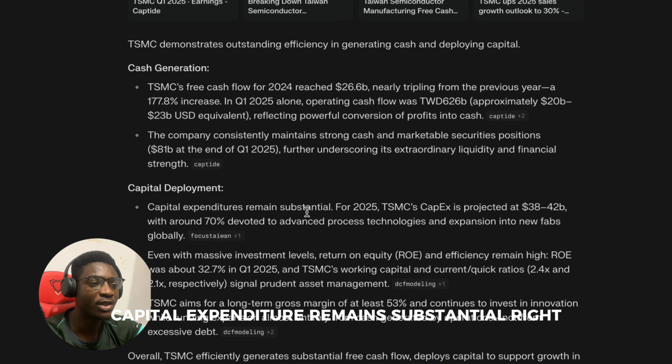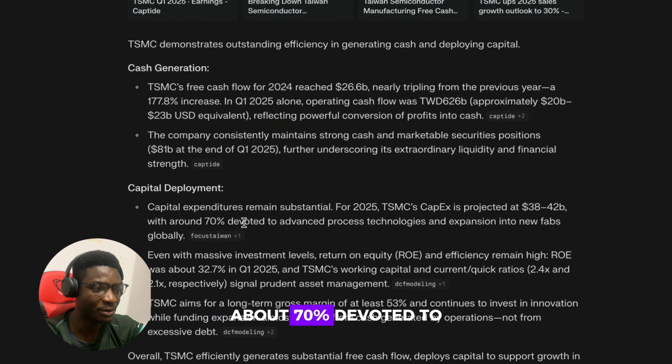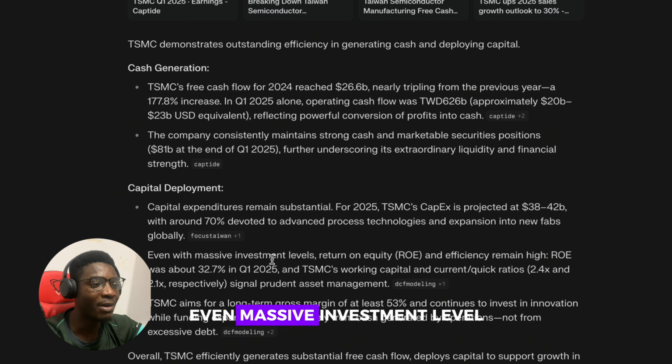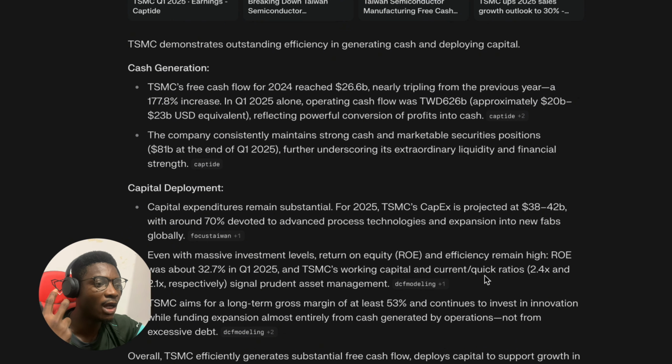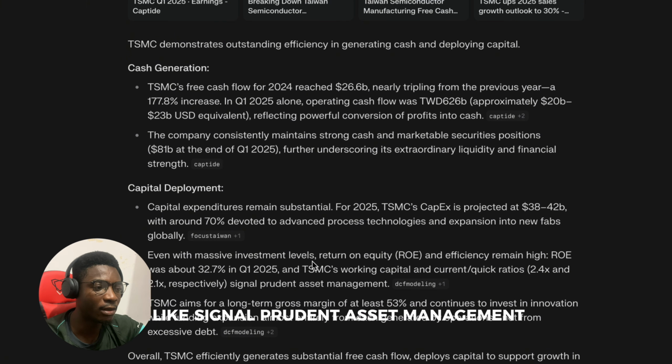Capital expenditure remains substantial, right? About 70% devoted to advanced processing technology and expanding to new fabs globally, like I mentioned. Even with a massive investment level, return on equity remains high. Their working capital, equity ratio, all those things are really good, just to show signals of prudent asset management, which is really good for us.